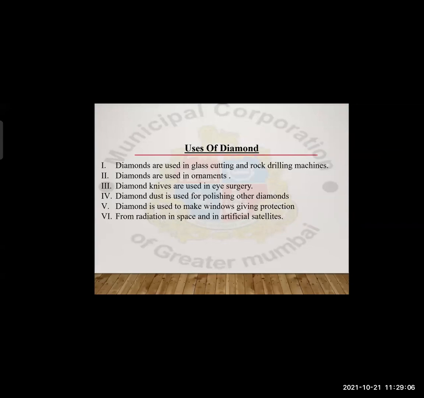So the windows which that satellite contains, they are made from diamond, and since we all know it is very hard, those windows are so stiff and hard. Those windows protect the astronauts or the space persons from the harmful radiations which might come near that satellite. So these were the uses of diamonds.